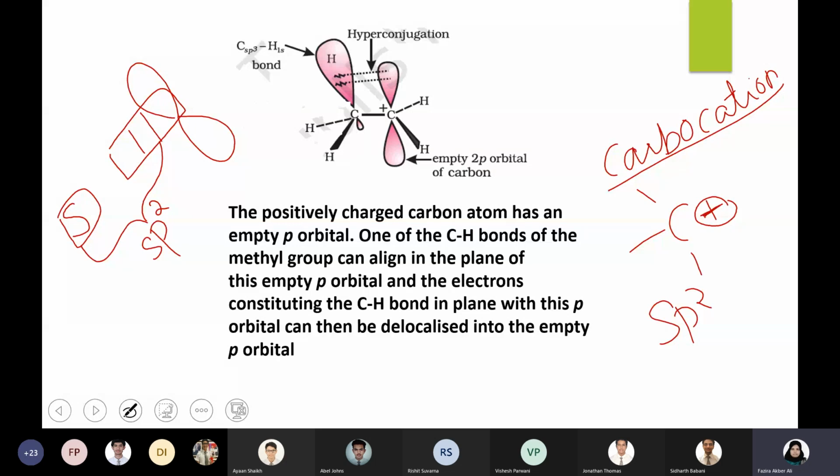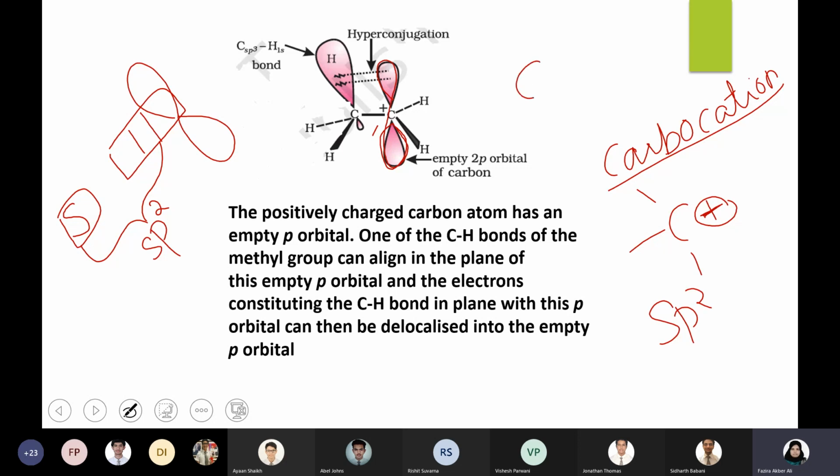That means there is one p orbital which is completely free, or you can say completely empty, not involved in any hybridization or bonding. This is the p orbital of the carbocation, which is free. So here electron delocalization takes place.